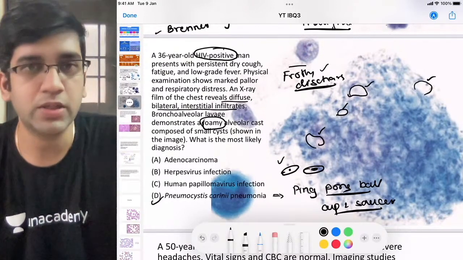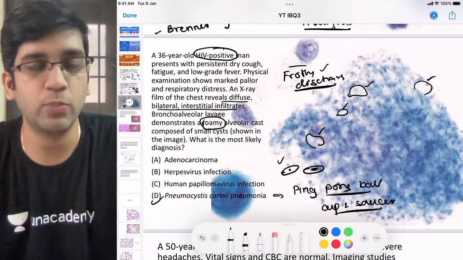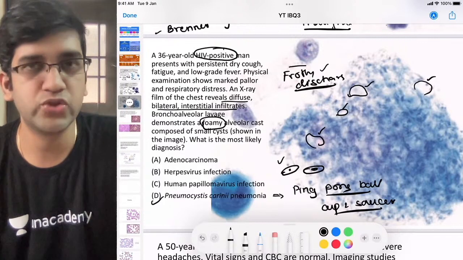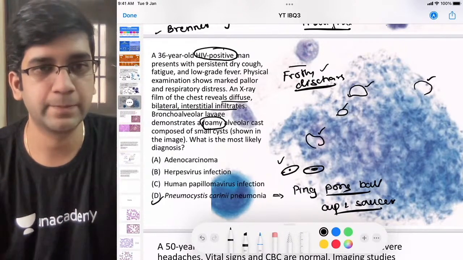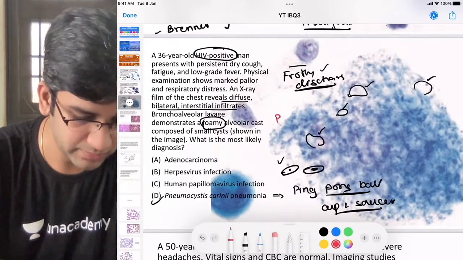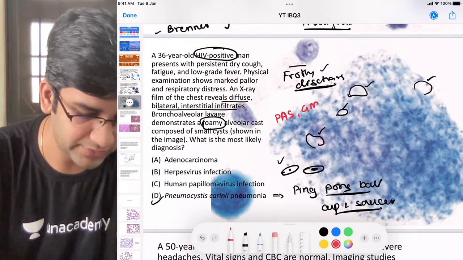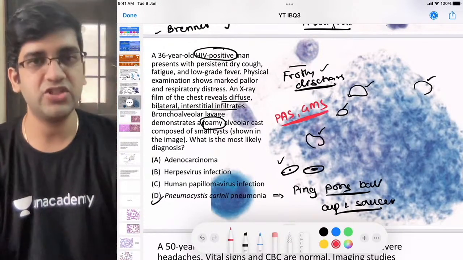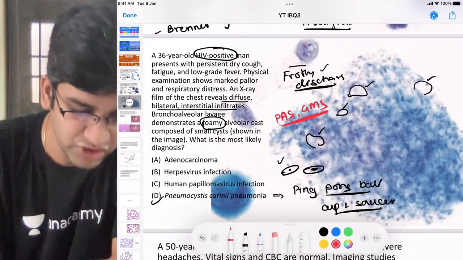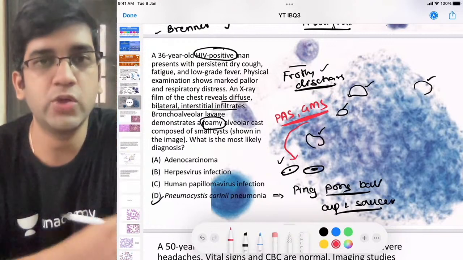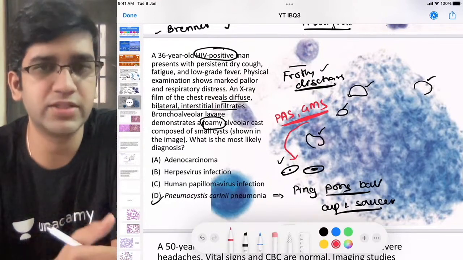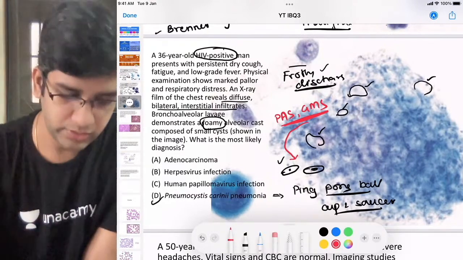Okay, again an open question to everyone. What are the stains I do in microscopy for a fungal infection? There are two stains which are done for fungal infection. What are they? The first one is PAS, right? Perfect. I do PAS and we do GMS stain, right? So PAS and GMS stains are the ones done for fungal infections. That's very classically used for fungal infection. And in GMS stain, the Gomori methenamine silver stain, is where you can appreciate the ping pong ball appearance. Fine. This can be useful for any fungus, regardless of whatever it is. Okay. Perfect. Great. Fine.